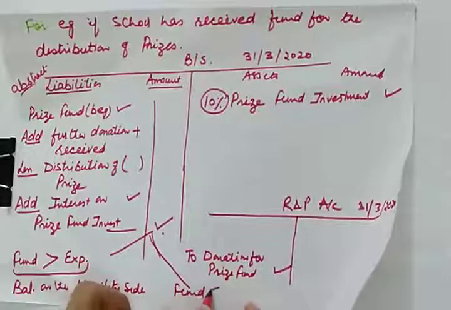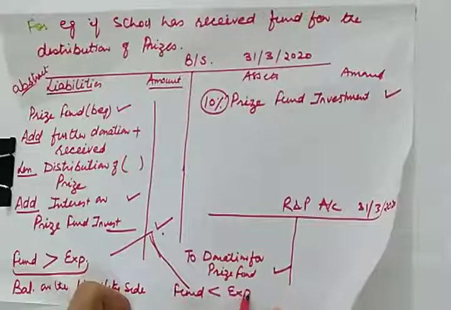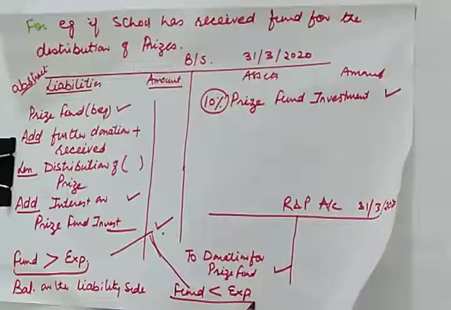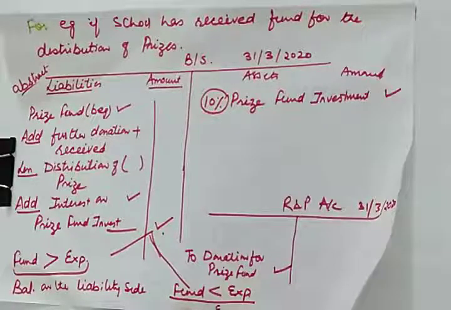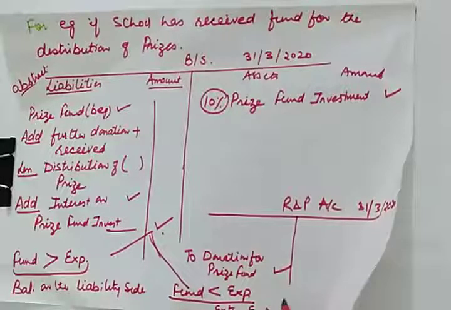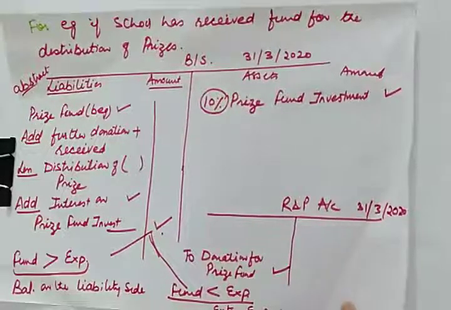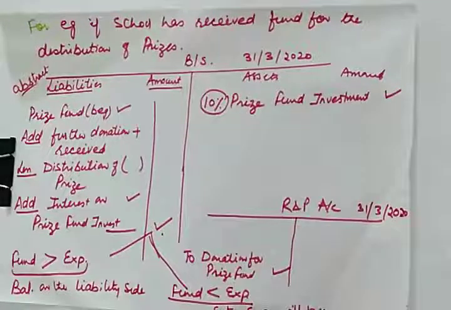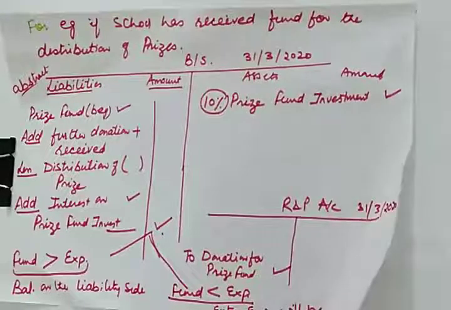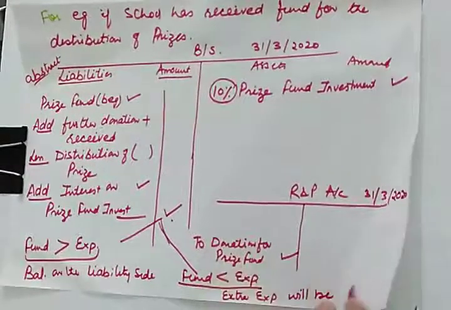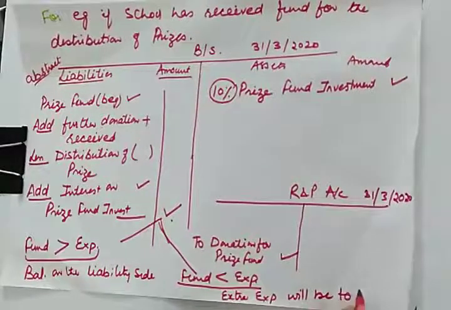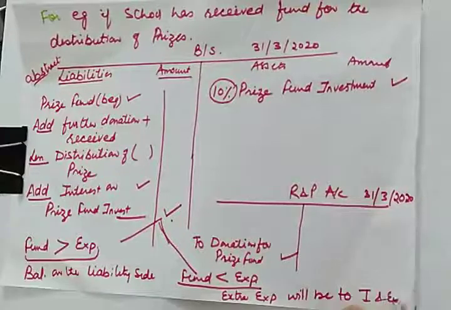If funds are less than expenses, in that case it will disturb income and expenditure. So the extra expense will be debited to the income and expenditure account.